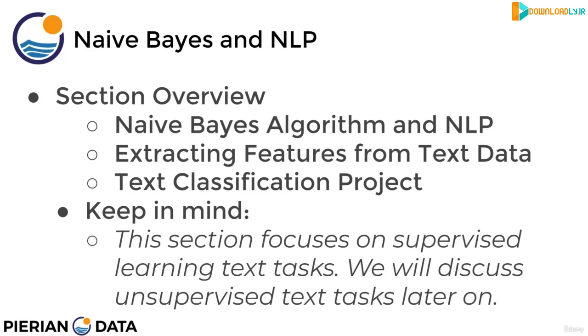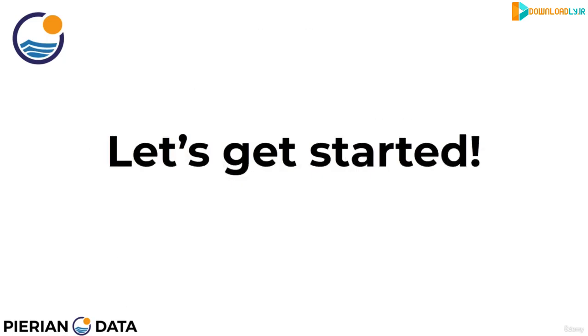We're dealing with a pretty specific type of task for raw string text data, where it already has been labeled by someone. Okay. Let's get started by learning about naive Bayes.